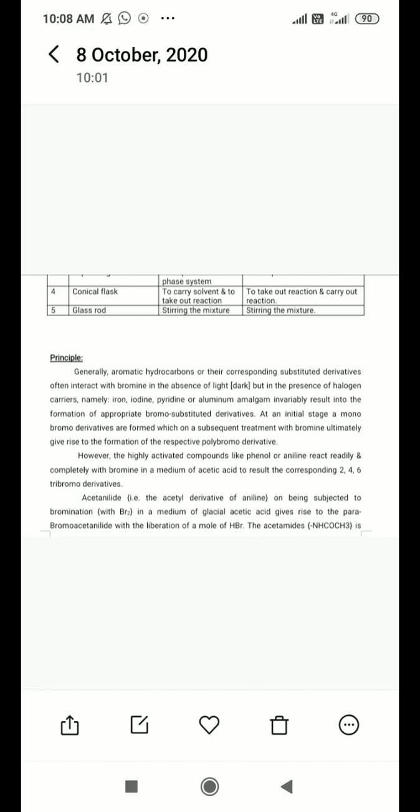Next, the principle. Which principle is involved in this reaction? That is halogenation, or bromination, of acetanilide.